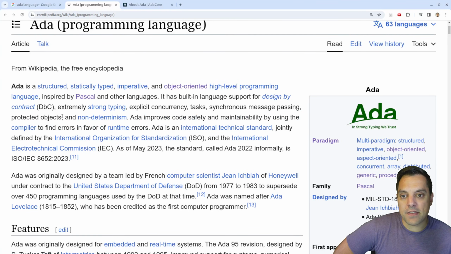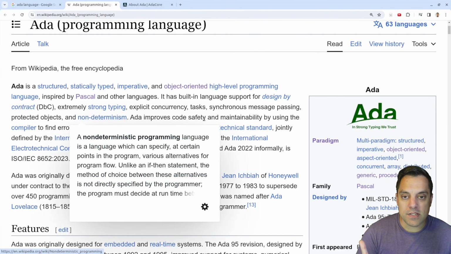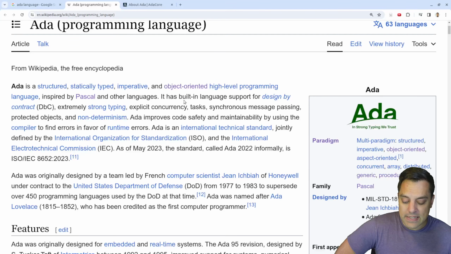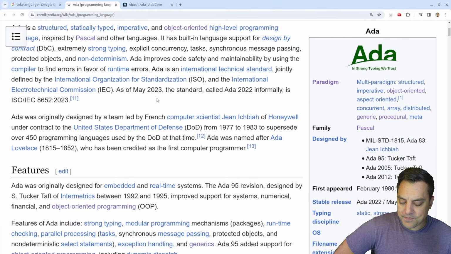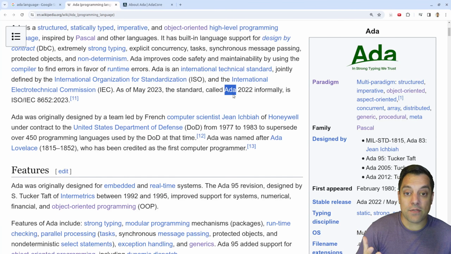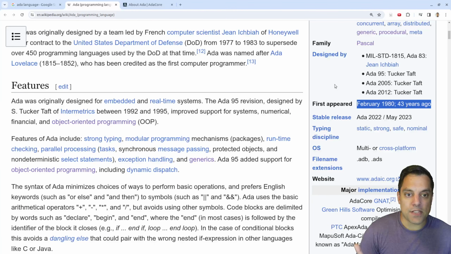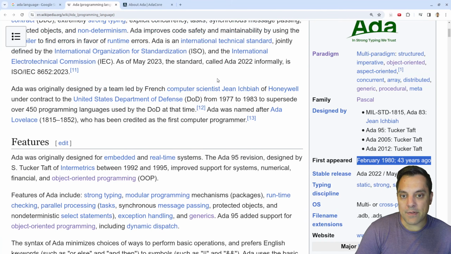Well, I love that, because that's another trend that, again, we are seeing in programming languages, right? Case in point, Rust, one of the most popular programming languages these days. You try to do stuff at compile time, especially for concurrency related bugs and so on. That's a big thing with Rust here. Now, it's interesting to see Ada, again, it's sort of like, when you talk about C++, we talk about modern C++. C++, a language that's been around for 50 years. Ada here, a language that's been here 43 years at the time of this recording.